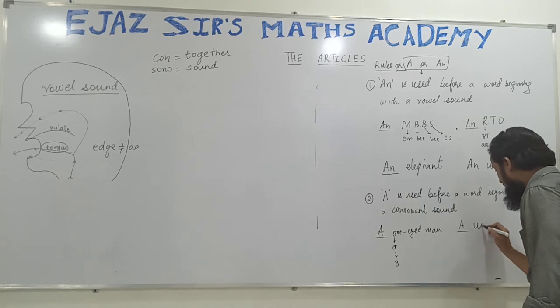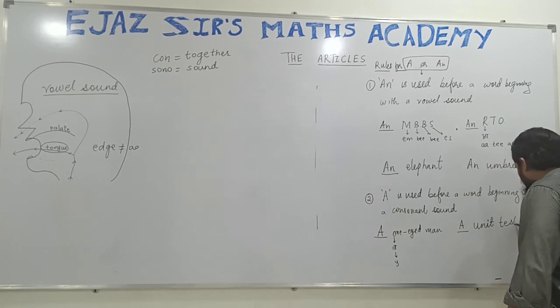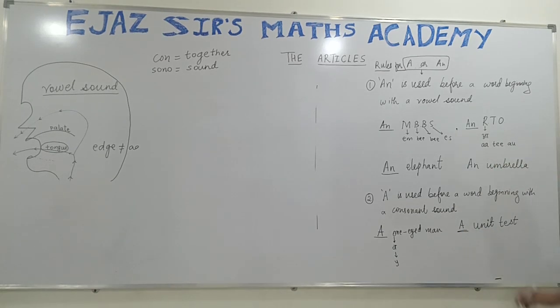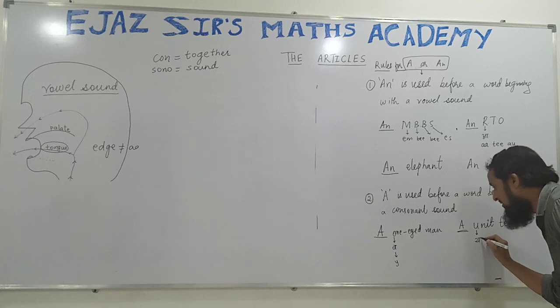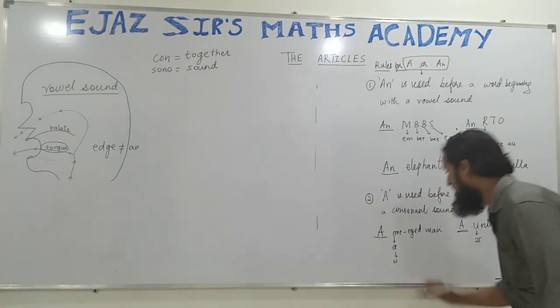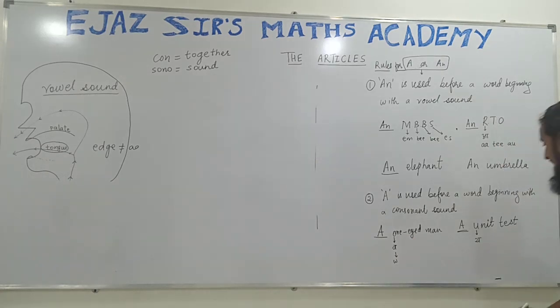A unit test. You will say, sir, A, E, I, O, U, we have studied in school in childhood that we should use an before a word beginning with U. No, the sound is again Y. Sorry, in one the sound is W, and here in unit the sound is Y. Y is not a vowel sound. That's why it is a unit test.